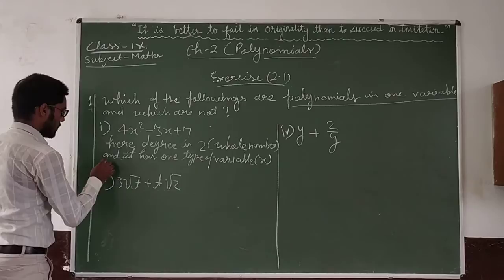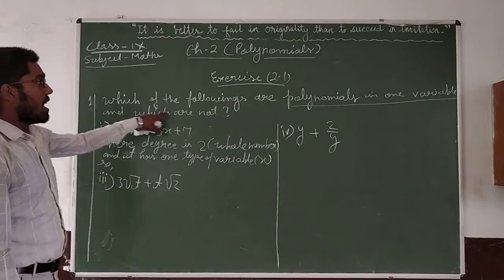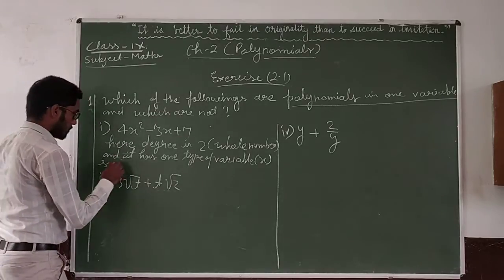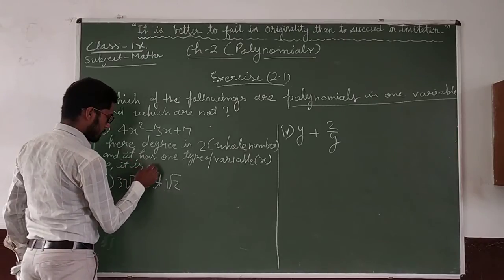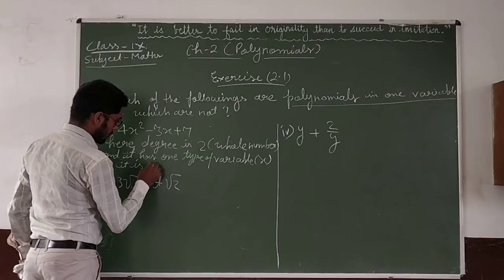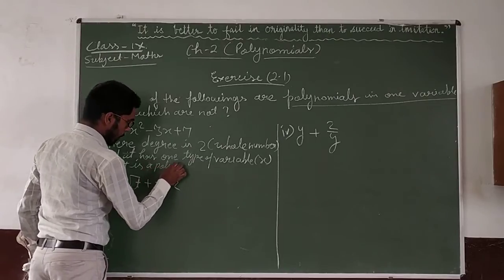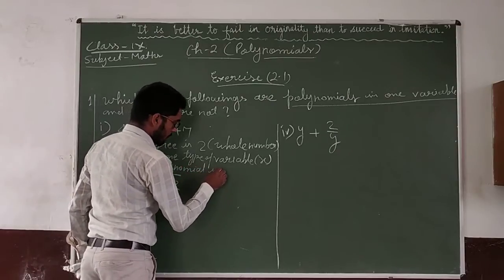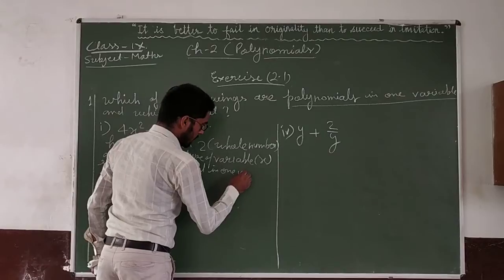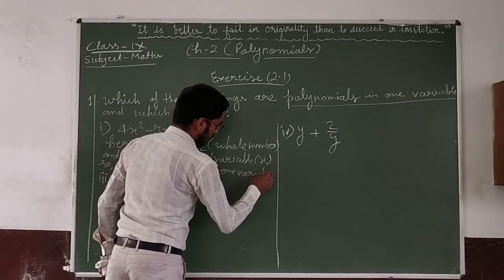So it is a polynomial in one variable. Clear?